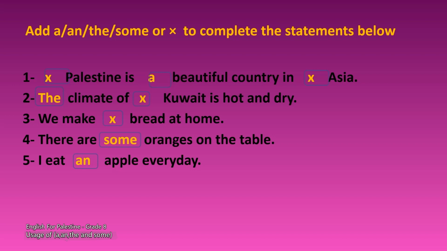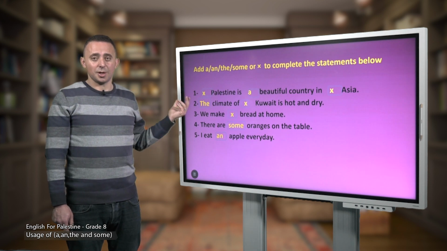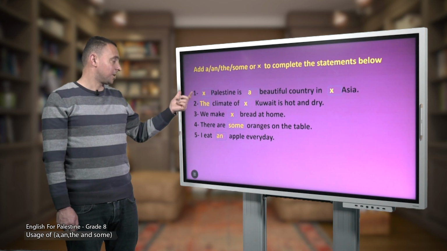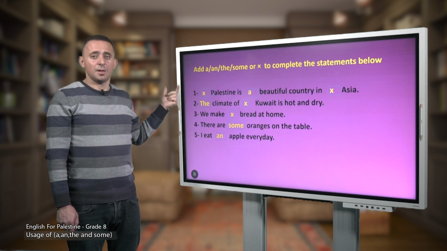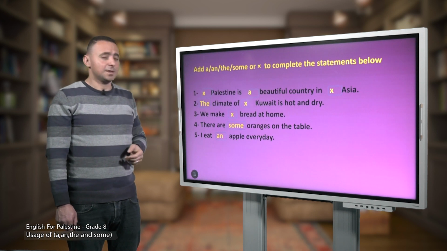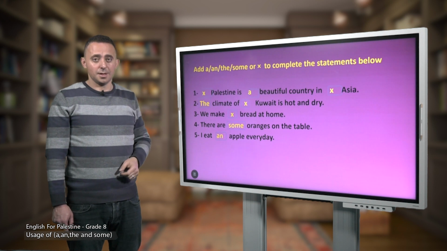No article. Number 2. Climate of Kuwait is hot and dry. Again, climate of Kuwait is hot and dry. The word climate here is definite, as we are talking about a particular climate. That's why we should precede climate by the definite article the. And Kuwait is a name of a country. That's why we use no article, right?